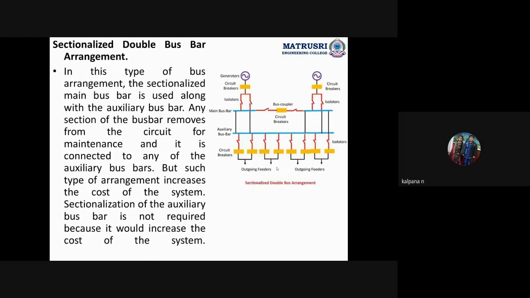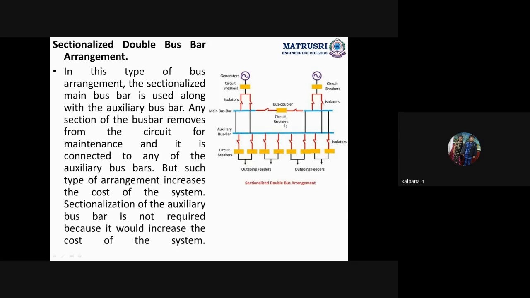Next one is sectionalized bus bar. Double bus bar, two bus bars with sectionalized bus section. Sectionalized means what? In the bus, we are connecting the circuit breaker, and that circuit breaker is protected by using two isolators. Sectionalized means a circuit breaker in the bus.